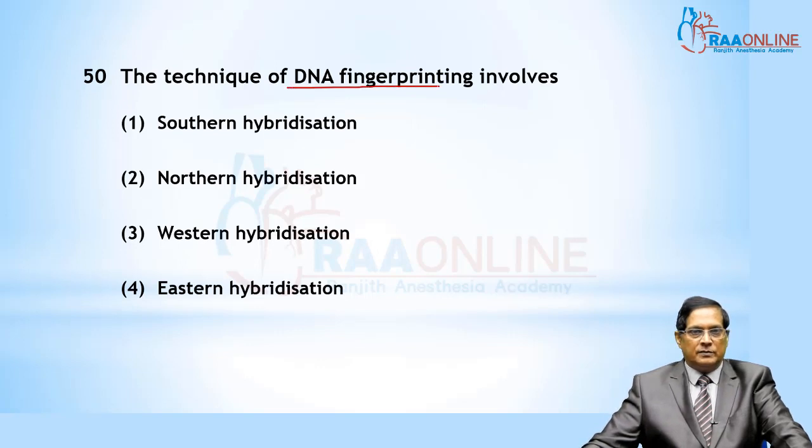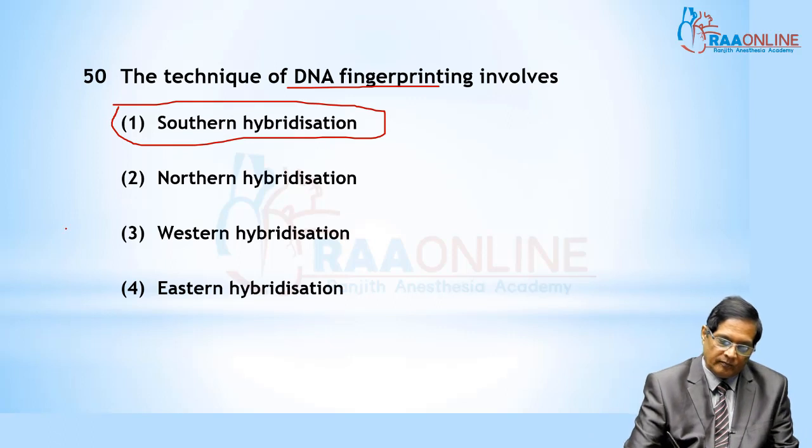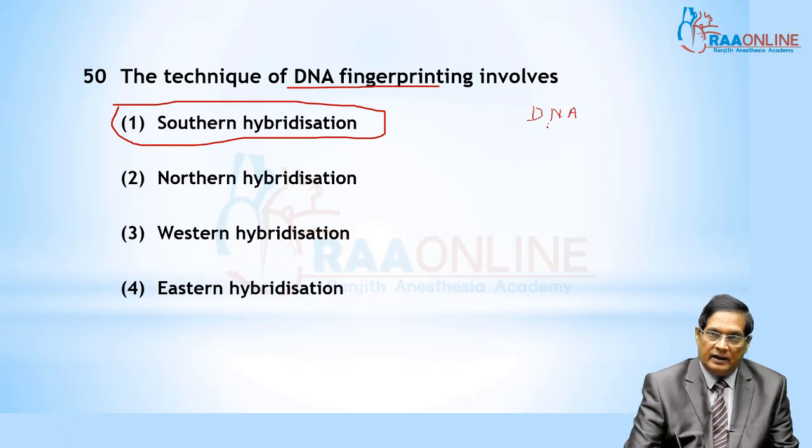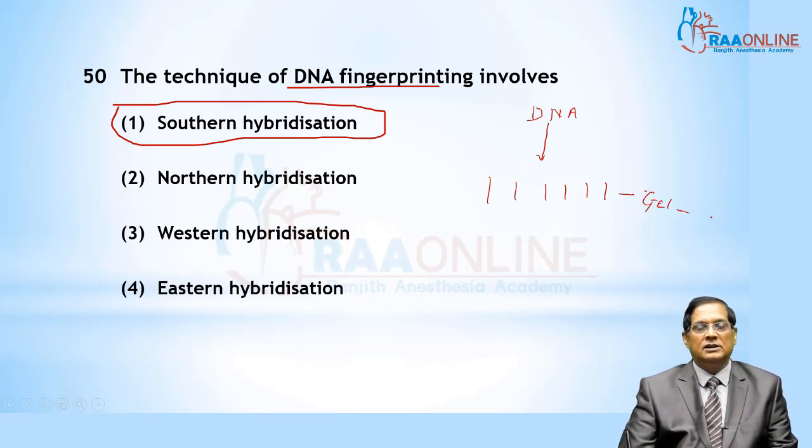Technique of DNA fingerprinting. In this technique, Southern hybridization is used. DNA is extracted from the source, and by the process of gel electrophoresis it is arranged according to size in agar gel.